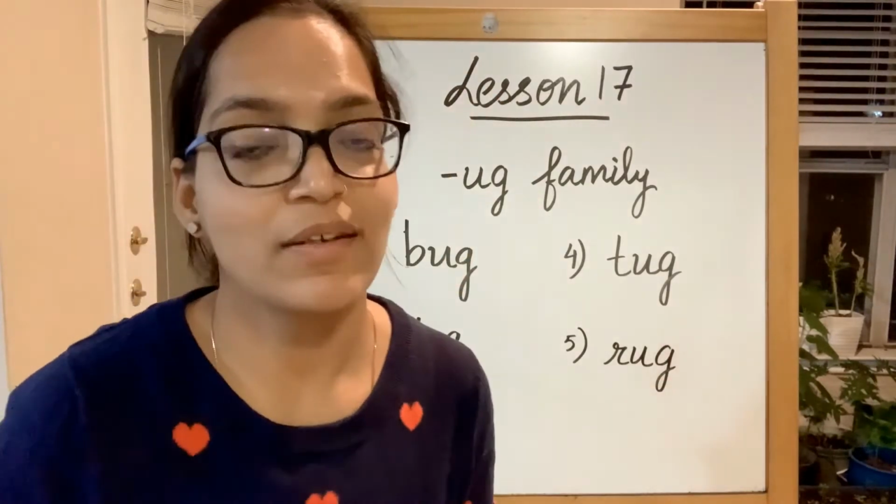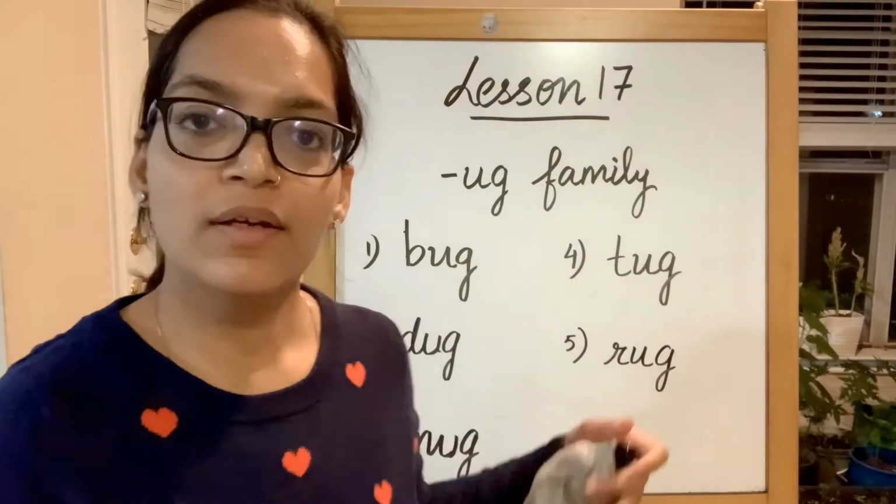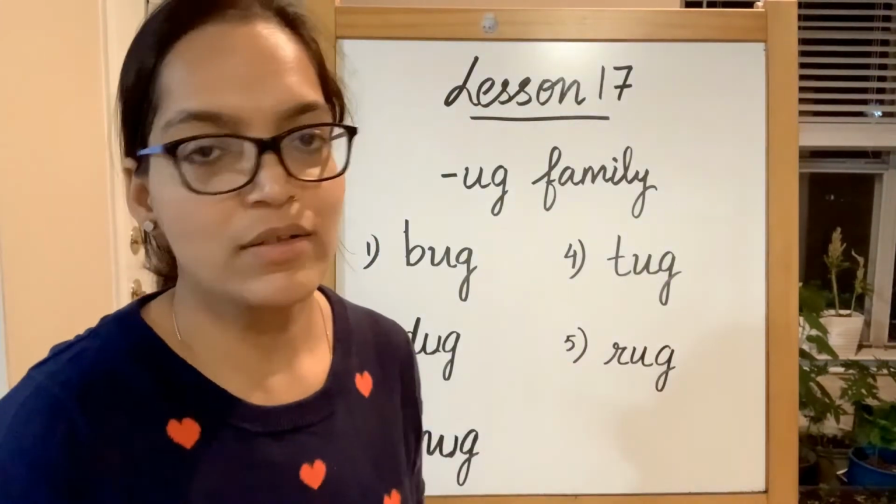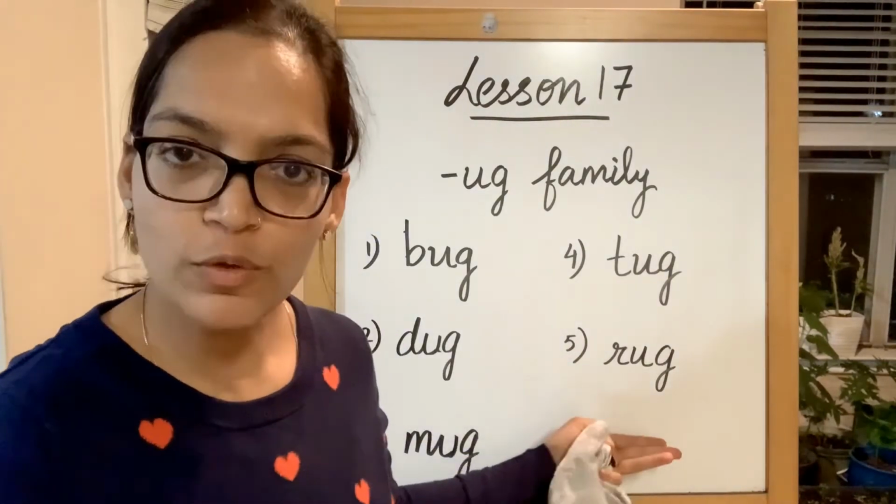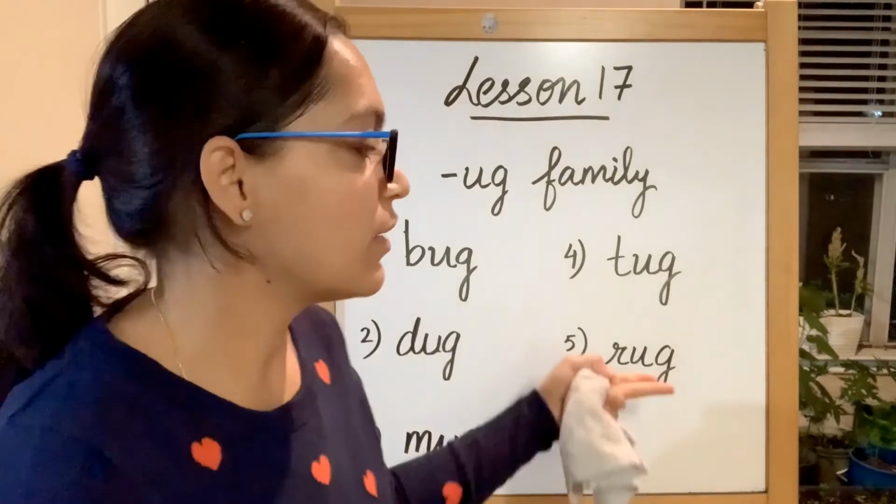The next one is rug. Just like your mat. R sound produced by alphabet R, a sound produced by short vowel U, ending with a G. Rug.